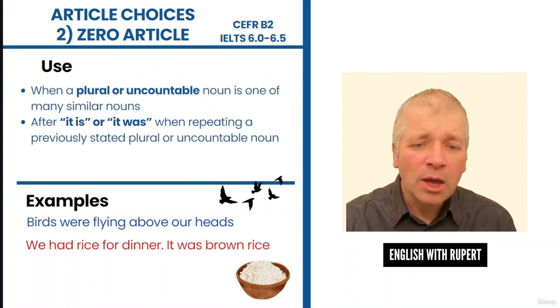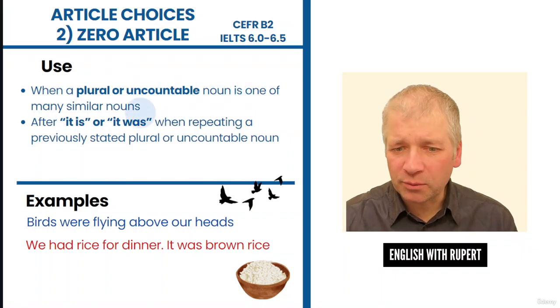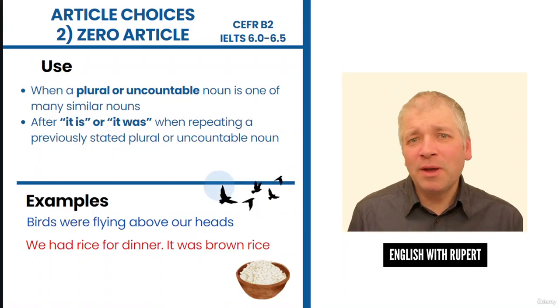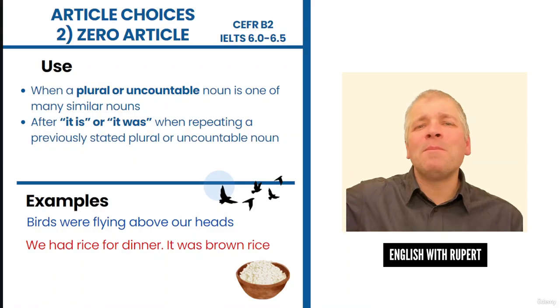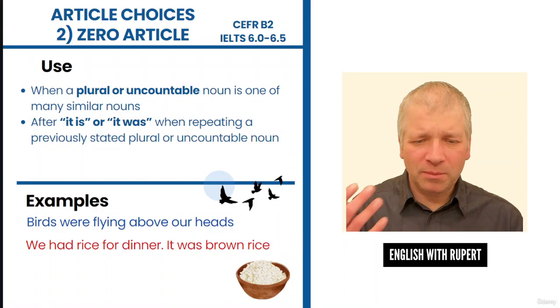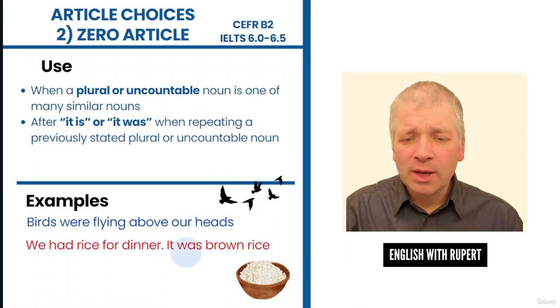So firstly, when a plural or uncountable noun is one of many similar nouns, then zero article. So here we have some birds, but there's nothing special about them. They're a group of birds out of many, many birds that exist in the world. Nothing special about them, but it's plural, so no article, zero article.